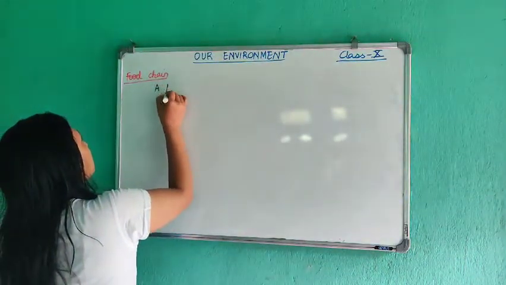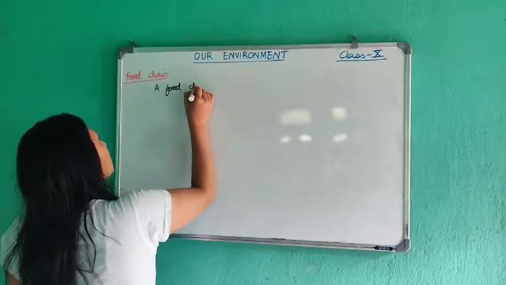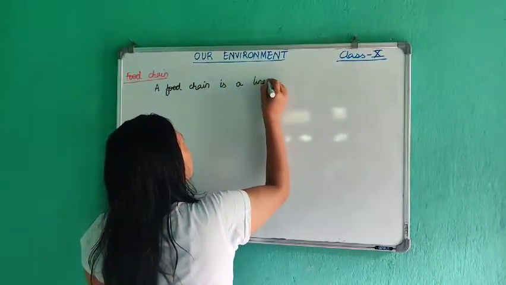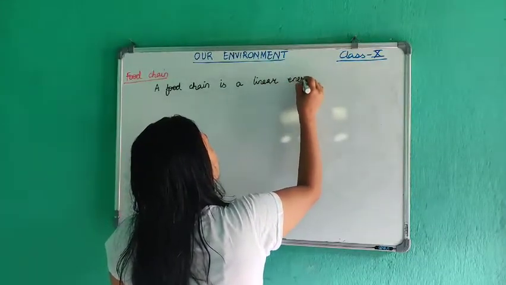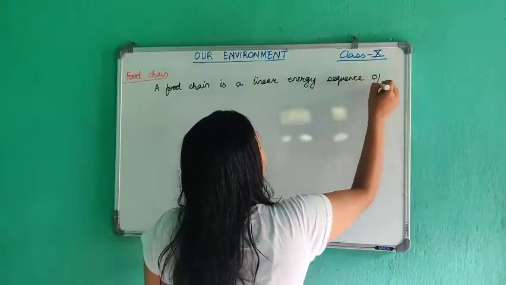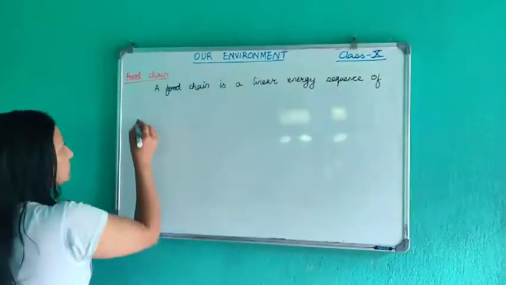A food chain is a linear energy sequence of trophic levels